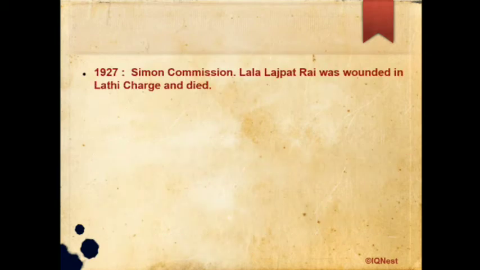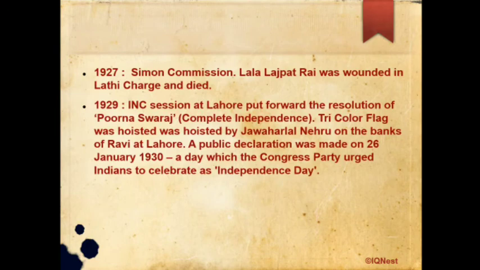Next is 1927. This is again an important year in which the Simon Commission was introduced. Lala Lajpat Rai was wounded in a lathi charge and died in 1927. In 1929, the INC session at Lahore put forward the resolution of Purna Swaraj, that is complete independence. The tricolor flag was hoisted by Jawaharlal Nehru on the banks of the Ravi River at Lahore. A public declaration was made on 26 January 1930, a day which the Congress party urged Indians to celebrate as Independence Day.